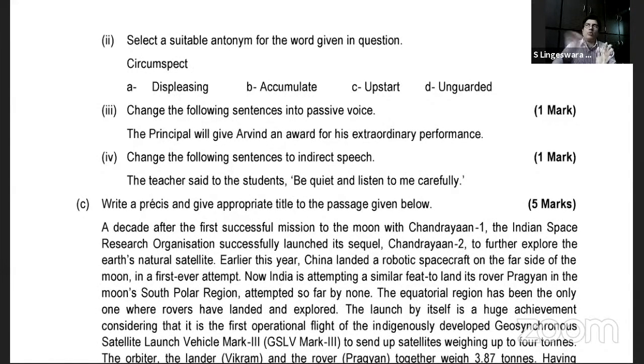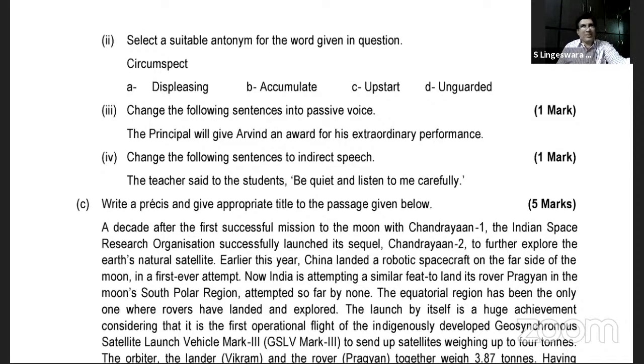Circumvent means to move around, as in the satellite circumvents the earth. And circumspect means wary, unwilling to take any kind of risk.